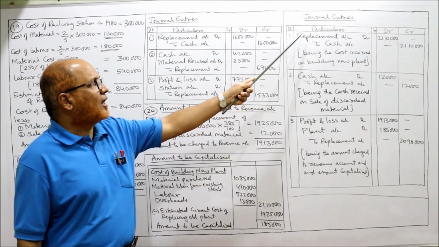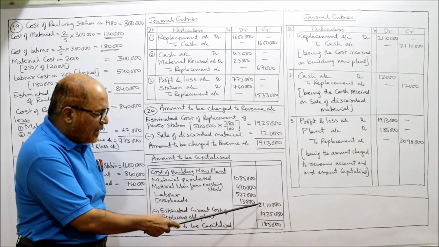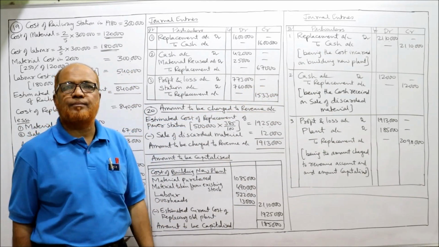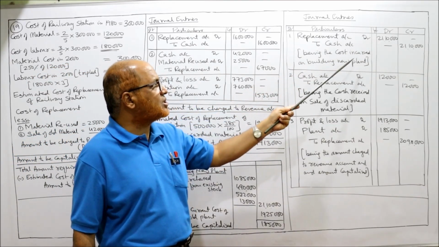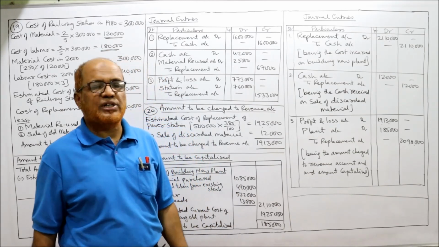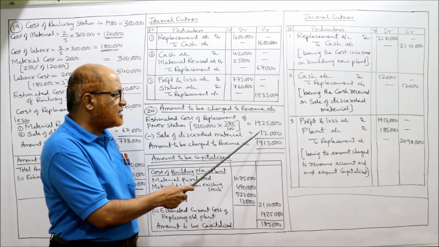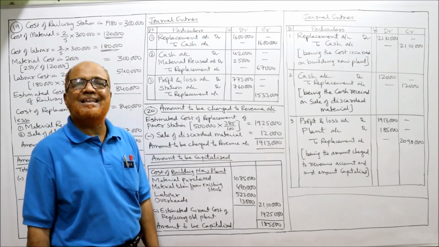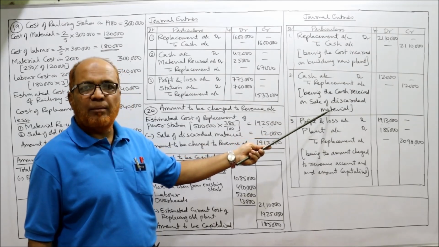The first entry, replacement account debit to cash, the total cost incurred, 21,10,000, being the cost incurred on building the new plant. Second, sale proceeds. Cash account debit to replacement account, 12,000 rupees realized by selling the old material, being the cash received on discarded material.